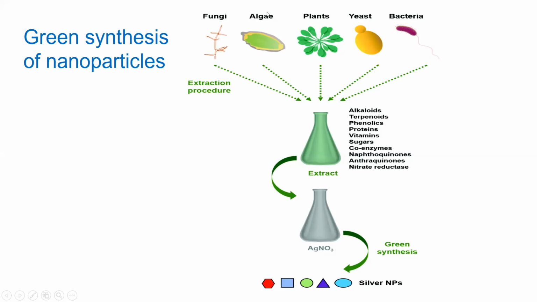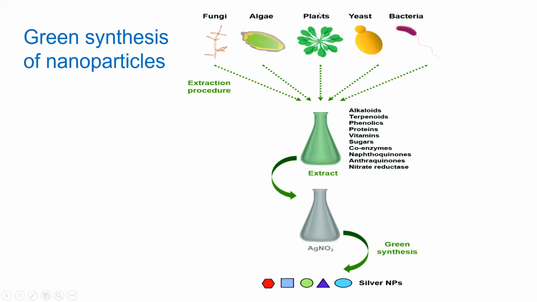All of these sources are renewable, not non-renewable. So the source for producing green nanomaterials should be renewable.